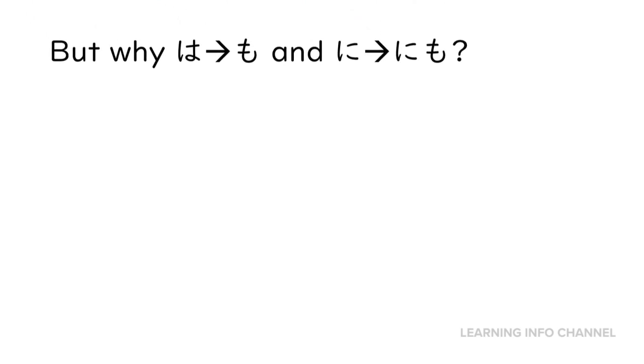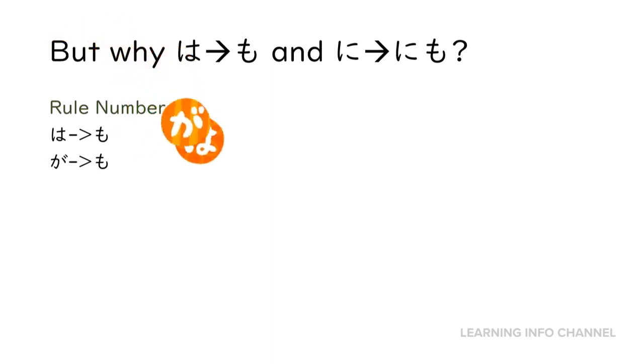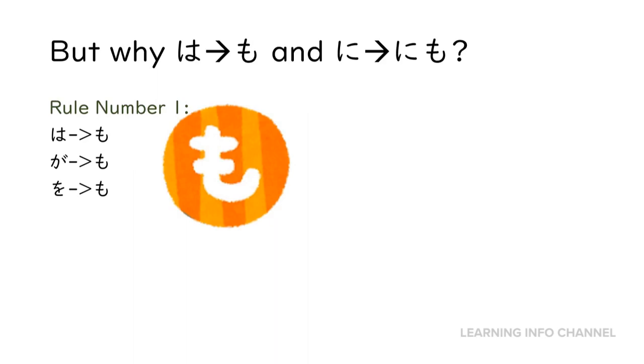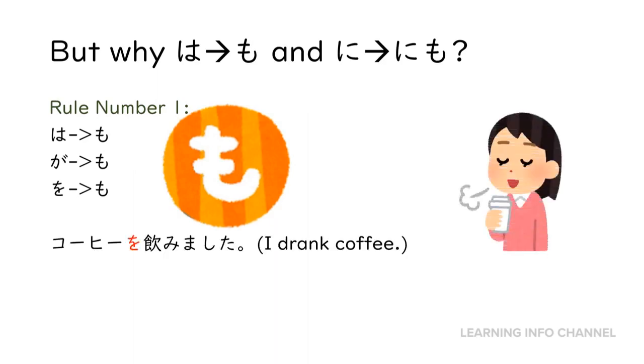But why is wa replaced by mo, whereas mo is inserted after ni? Actually, there are rules about this. The particles wa, ga, and o should be replaced by mo. For example, コーヒーを飲みました. I drank coffee. 水も飲みました. I also drank water.